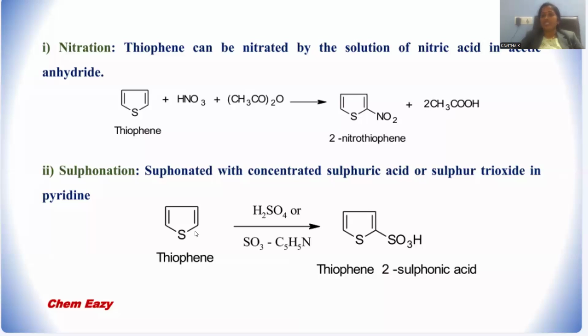Let me perform the sulfonation reaction. Thiophene is to be treated with sulfuric acid, or else a mixture of sulfur trioxide and pyridine together. Sulfur trioxide and pyridine together is characteristic for pyrrole, furan and thiophene as well. And HNO3 with acetic anhydride is also used for pyrrole, furan and thiophene for nitration, right? Here also thiophene can be directly treated with fuming sulfuric acid, or else the combination of sulfur trioxide and pyridine. Sulfur trioxide is a neutral electrophile. In the presence of pyridine, it is able to generate the electrophile and substitute at position 2 as thiophene-2-sulfonic acid.